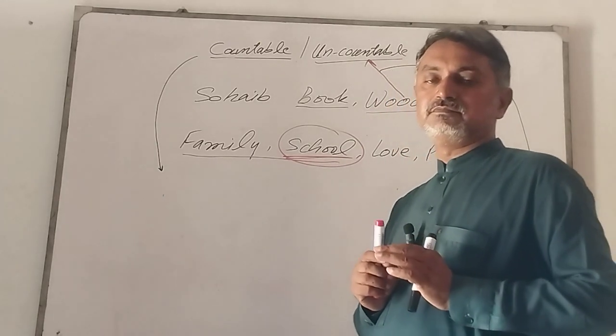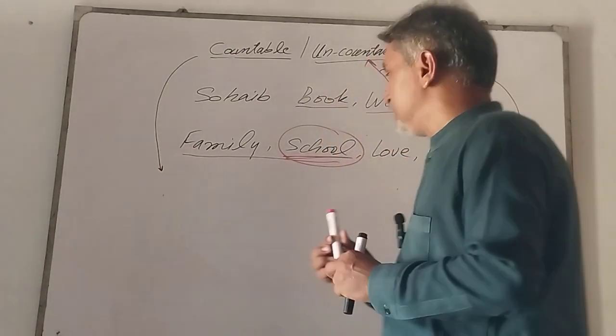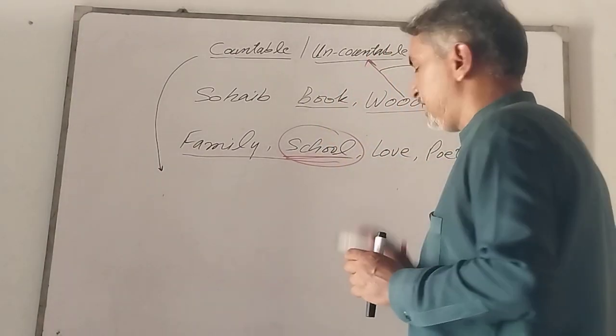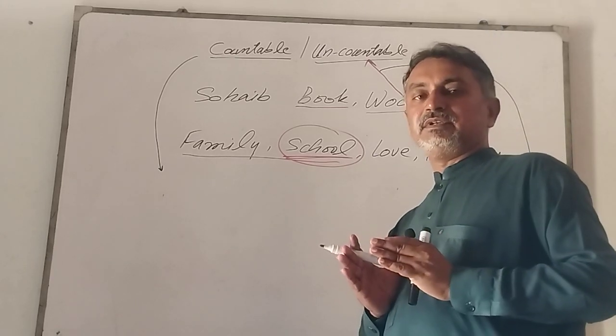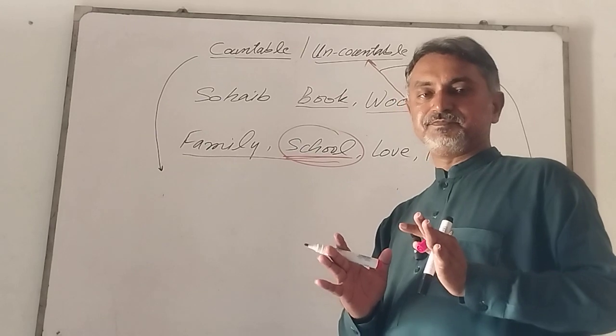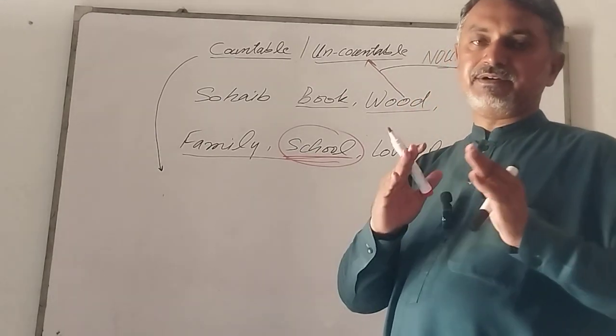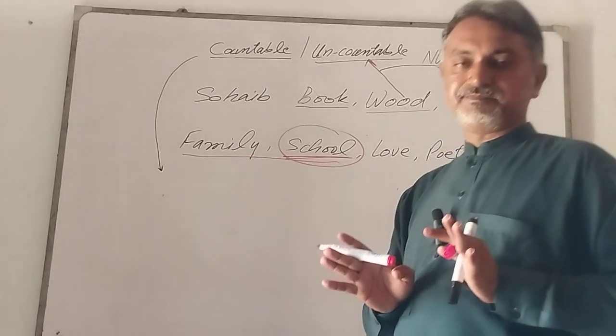Now, let me explain further. A collective noun can also be written in both forms, whether it is clear or not in number.